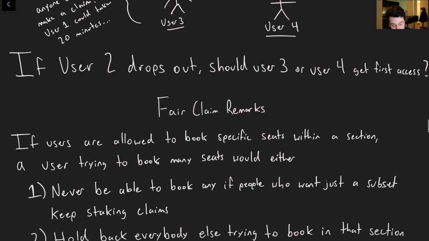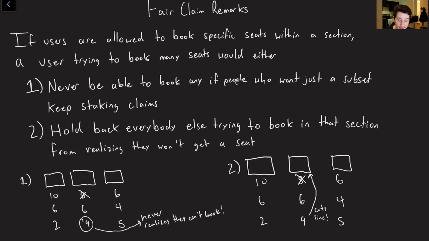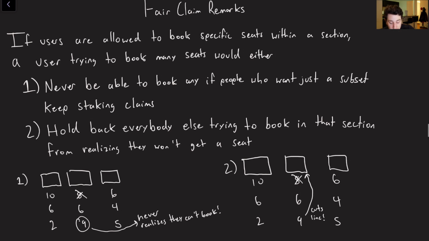Okay, so I guess the issue, more or less, is that we can summarize things like this. If we are allowed to select the exact seats that we're trying to book, you can have complicated dependencies in terms of our queues, right? Because I can want multiple seats, you can only want one seat, but maybe I put that claim down before you did. Who actually wins? It's kind of unclear. So again, the two issues now is that if you were to try and put a claim down on a lot of seats, and it's always the case that you're only allowed to book if all of your dependencies are resolved, now all of a sudden I want to claim 3 different seats, and that's going to be very hard, so I'm never going to be able to book.